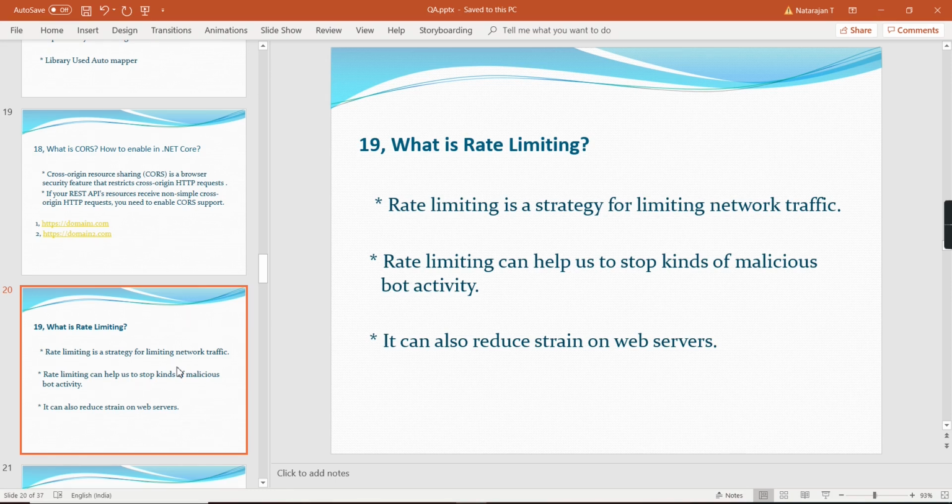Just assume you have an application. If 1000 people are accessing at the same time, there is no issue. If it crosses the limit, the application may crash. So then we can define the rate limiting for 1000. Until it reaches 1000, it's fine. If it crosses more than 1000, obviously the particular user will get some error message, but our application will work smoothly. It's not going to affect our server also.